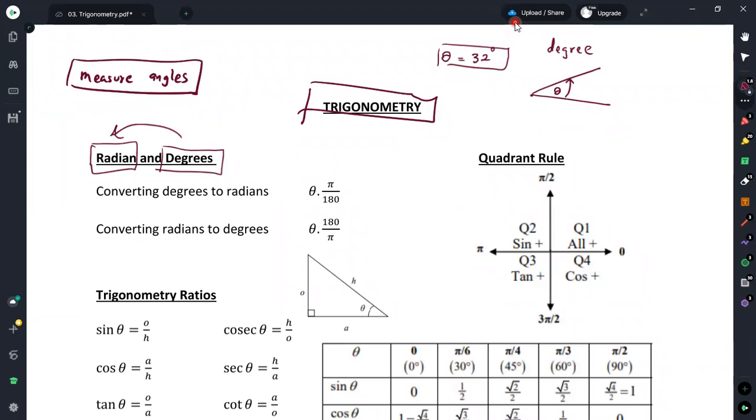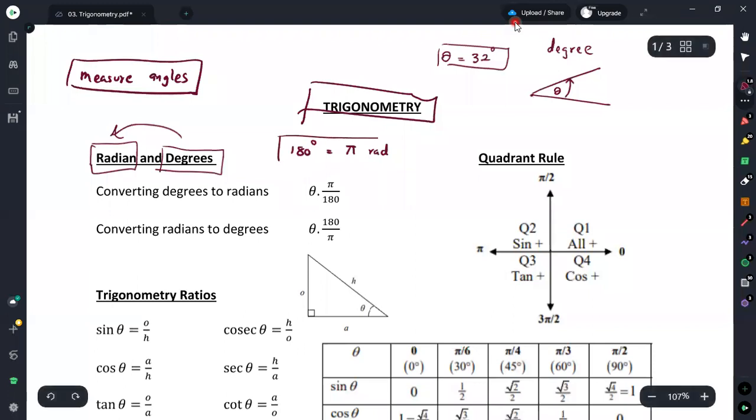When we discuss the relationship between radians and degrees, we generally say that 180 degrees is equal to π radians. We denote degrees by this notation, and to denote radians we use this notation. Therefore, this is the connection or the relationship between degrees and radians.